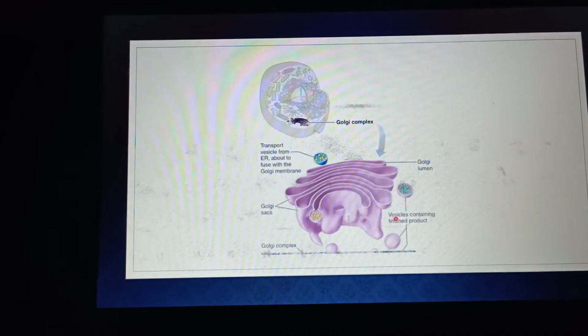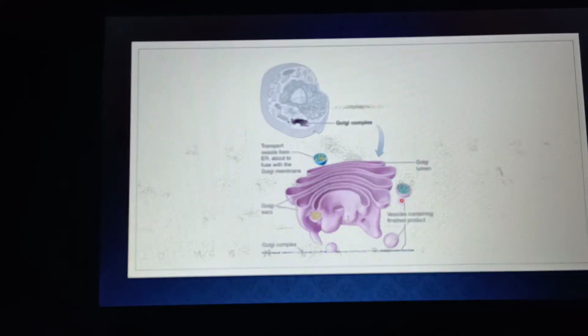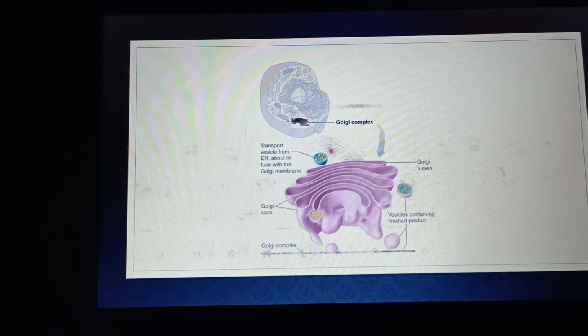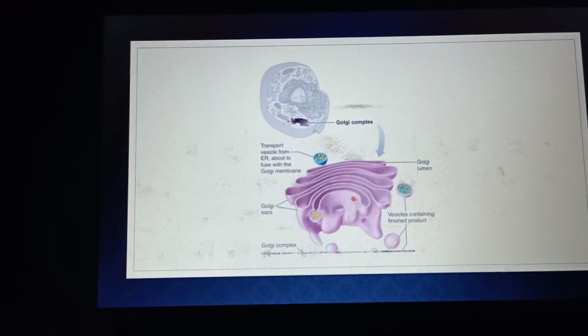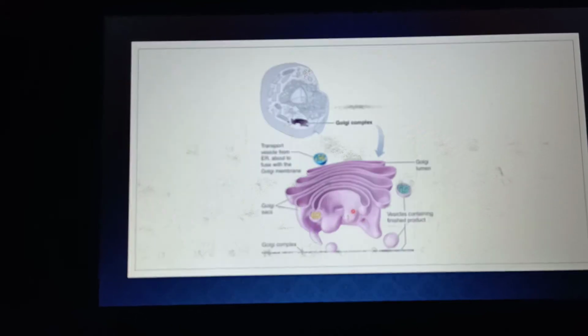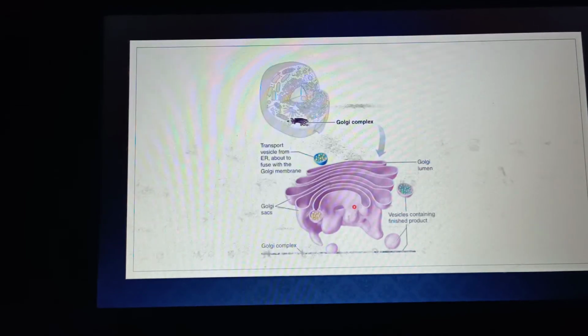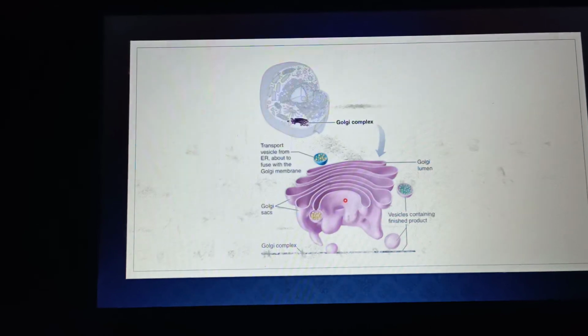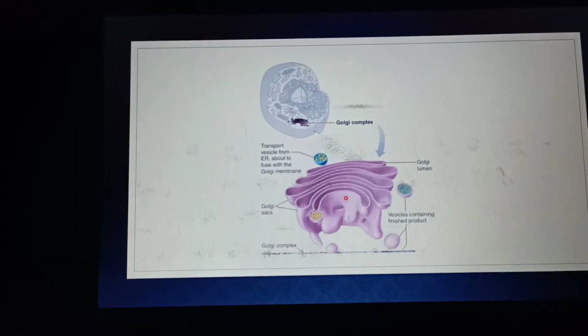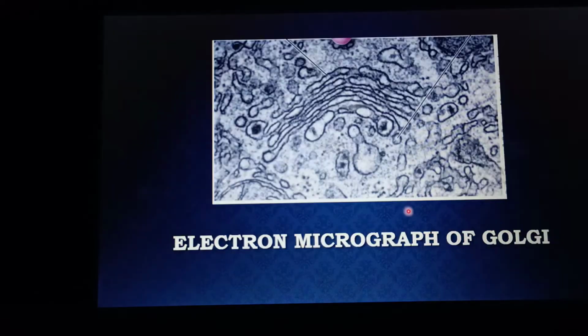And so always remember, as I already told you, the cis phase is the phase which is towards the endoplasmic reticulum, and the trans phase is the phase which is towards the plasma membrane. The trans phase is the phase of the Golgi apparatus which is involved in the secretion of the secretory vesicles or lysosome vesicles. So I am moving towards the next slide.